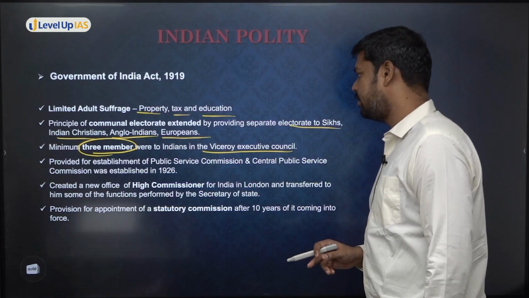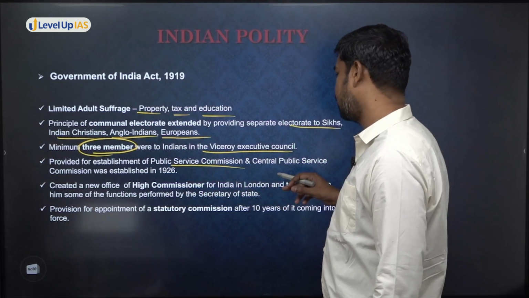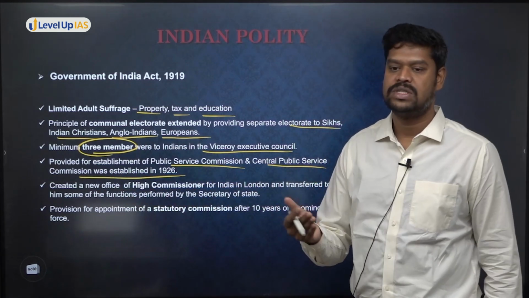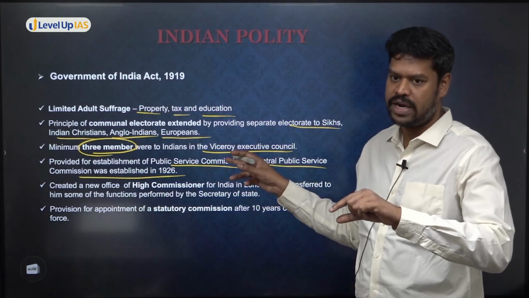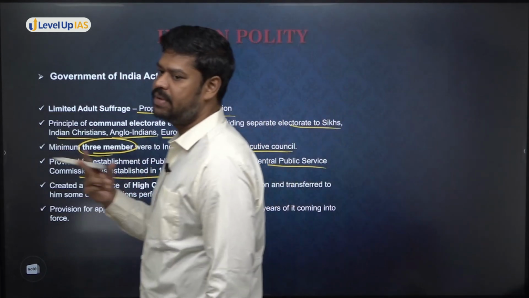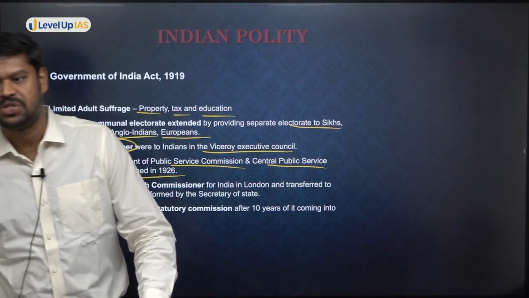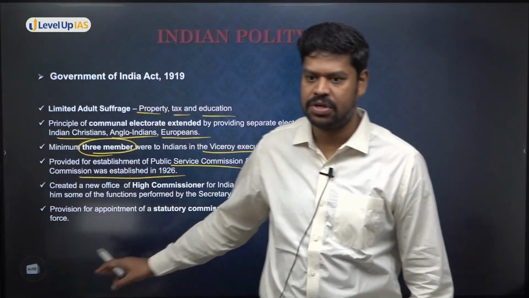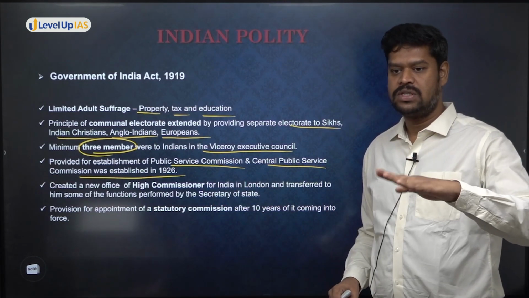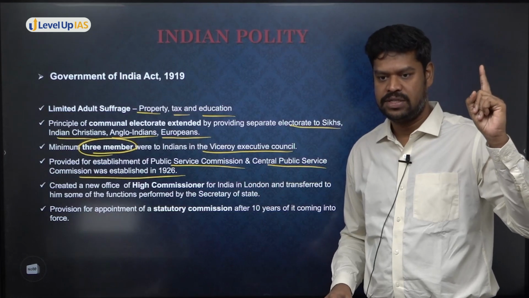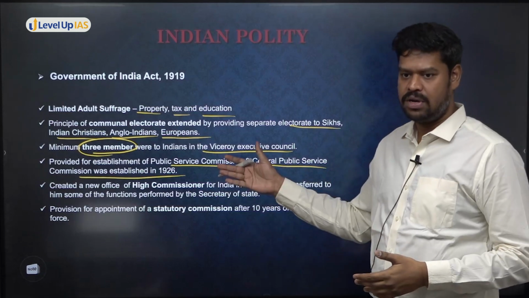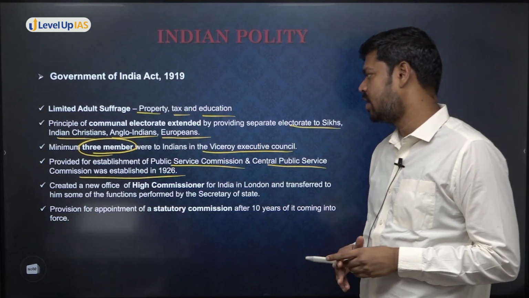And it provided for the establishment of what is called the Public Service Commission. That is the Provincial Public Service Commission as well as the Central Public Service Commission. Finally, it was established in 1926, but the law provides for it, the 1919 Act. Which is now also called the State Public Service Commission and the Union Public Service Commission. So what is the genesis of these Public Service Commissions? The Government of India Act 1919. Although, now try to understand, the open competitive system of examination was recognized way back in 1861, even before that in 1853. However, as an institution, it came in 1919. That is the Government of India Act 1919.